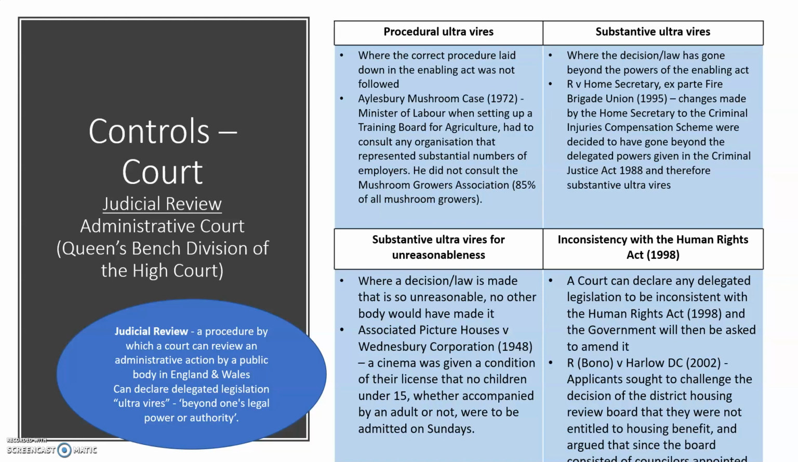There are 4 types we need to look at: procedural ultra vires, substantive ultra vires, ultra vires for unreasonableness, and inconsistency with the Human Rights Act. Procedural ultra vires is where the correct procedure laid down in the Enabling Act was not followed. You can see that in the Aylesbury Mushroom case, where the Minister of Labour was setting up a training board for agriculture. He had to consult any organisation that represented a substantial number of employees in that area. He didn't consult the Mushroom Growers Association, which represented 85% of mushroom growers, and for that reason the court decided that was ultra vires, and they had to go back and look at it again and set up a new training board.